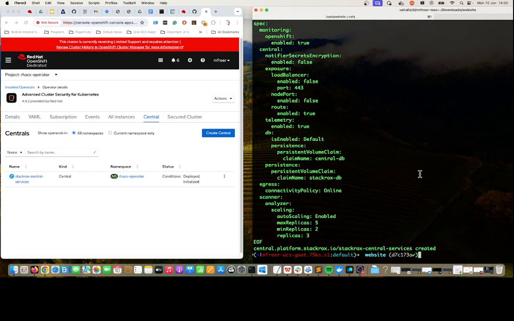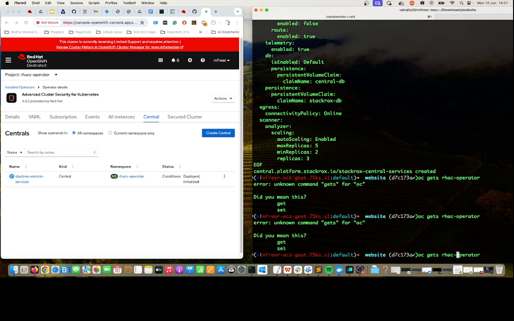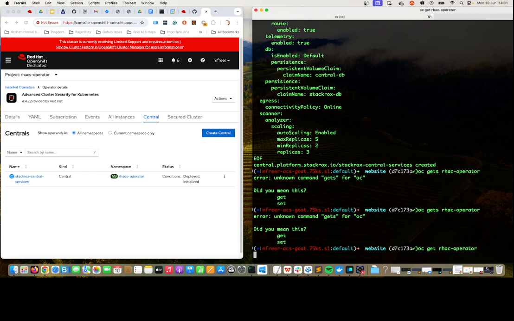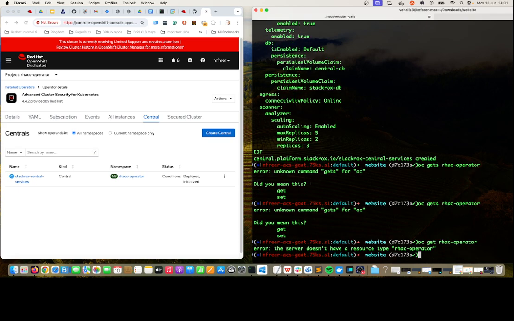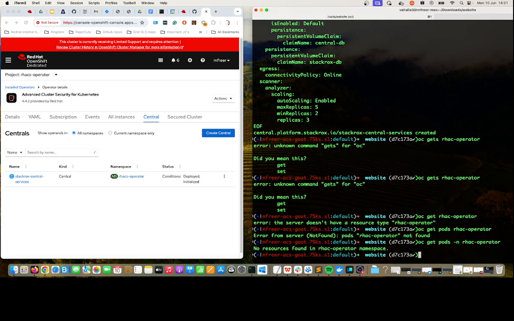So if I actually take a look at the operator namespace for RHACS, we can see what's happening here. So bear with me, I'll eventually get this right. Too many windows open while recording.